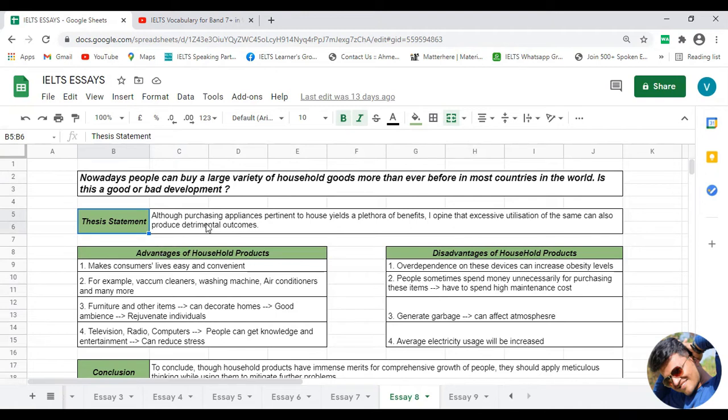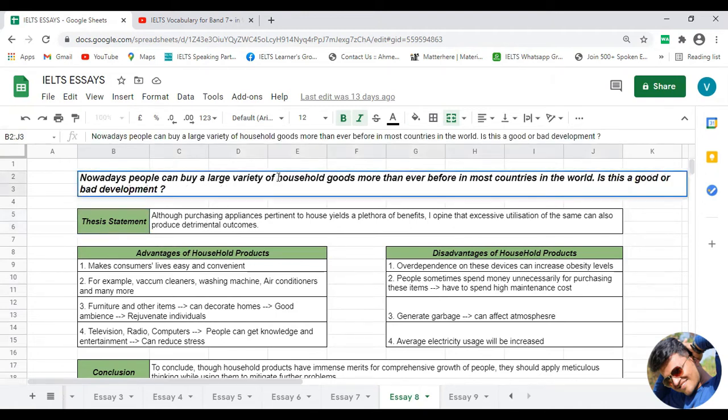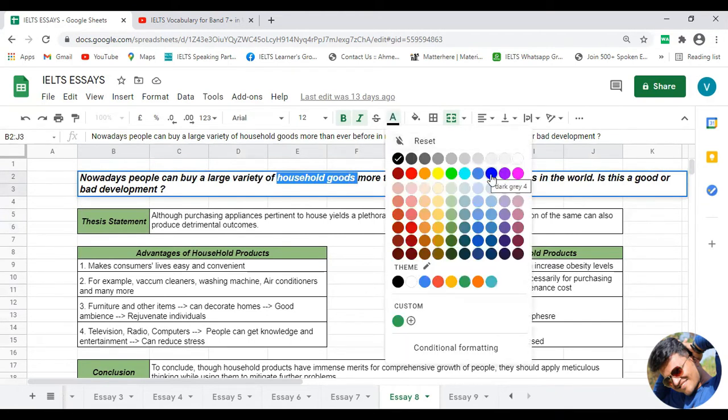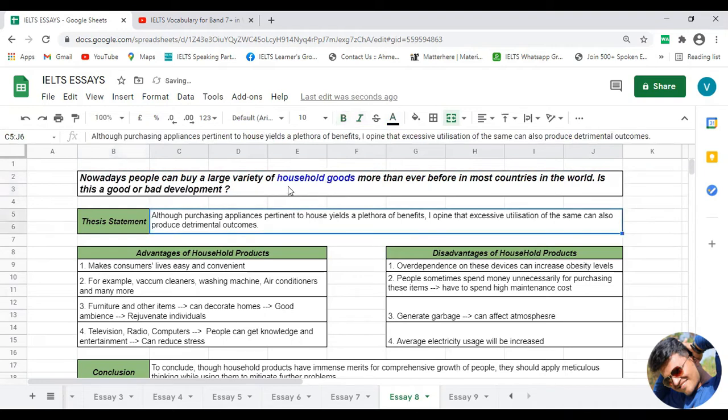So friends, as you can see, according to me, the keyword for this particular statement would be household goods. It means that you can utilize this keyword to write some general statement relevant to it, describing the importance of this product or something like that, which you will see in the next slide, in which I have explained the entire introduction paragraph. An introduction paragraph normally contains 2 or 3 sentences which are relevant to your keyword and the thesis statement.